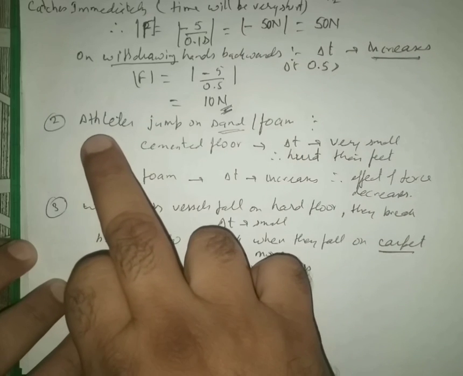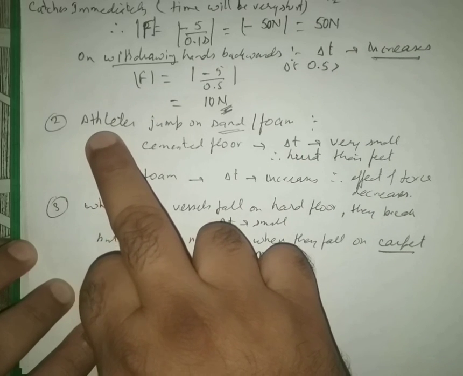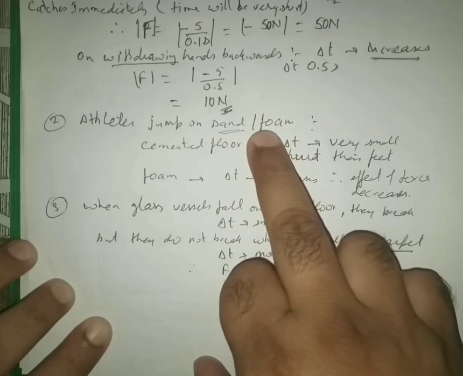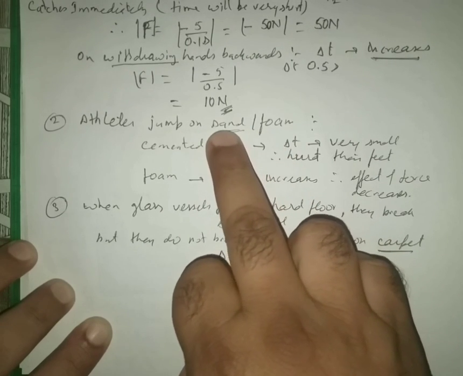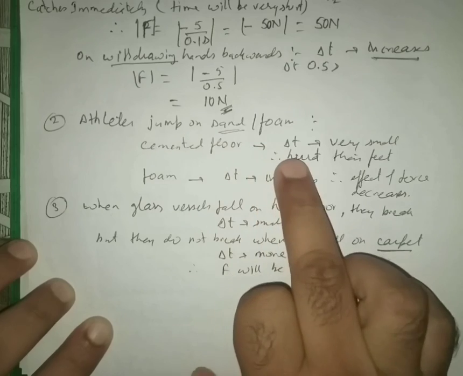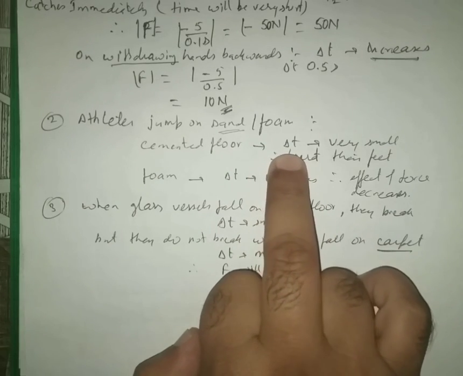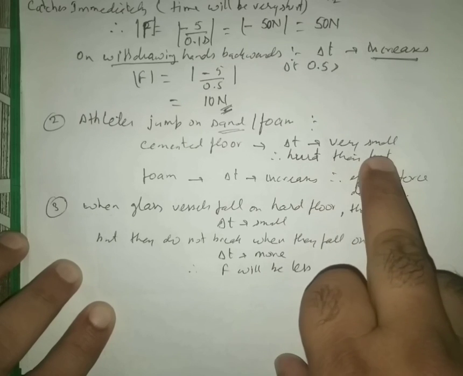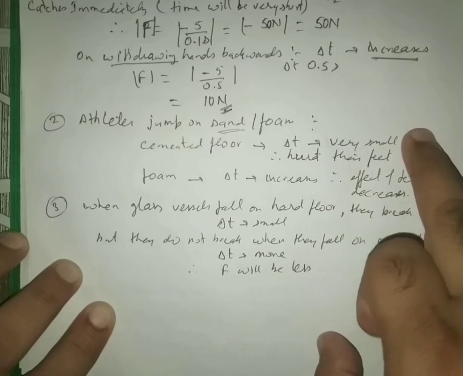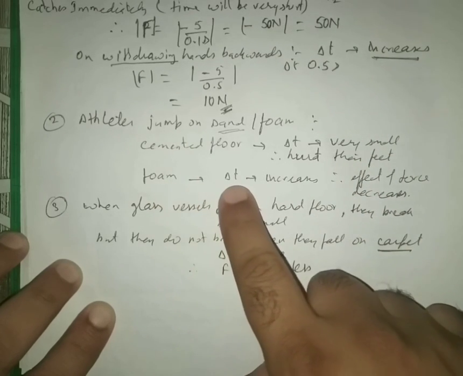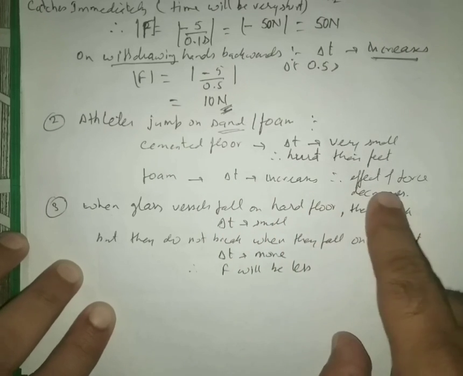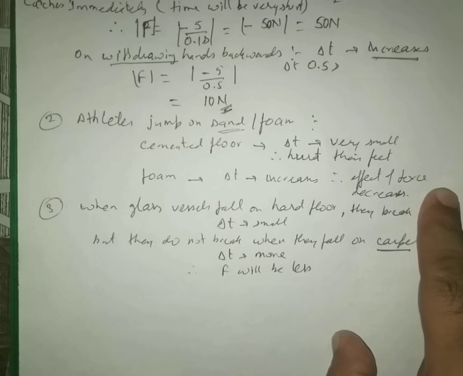Similarly, in other examples, when athletes jump, they always land on sand or foam. If they jump on the cemented floor, the time to land will be very short, so they may hurt their feet because of a large force acting for a very short time. But in the case of foam, the time taken increases, so the effect of force decreases.